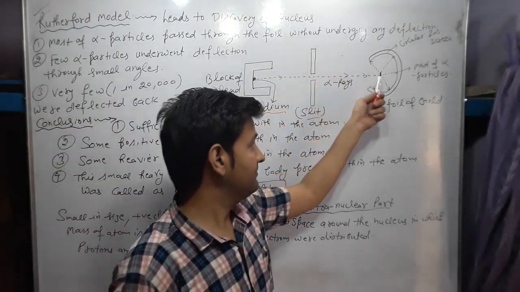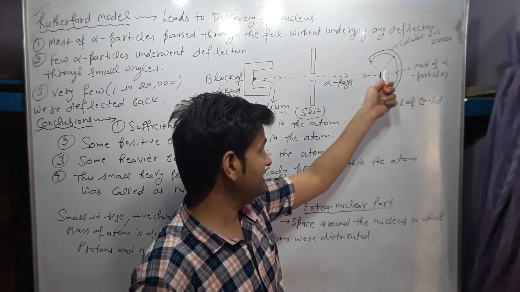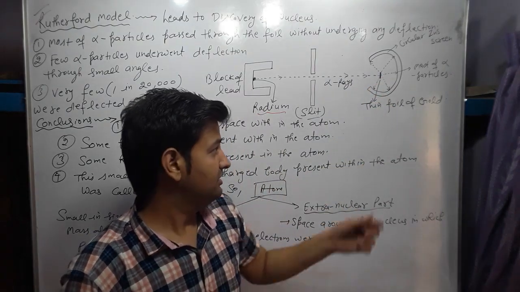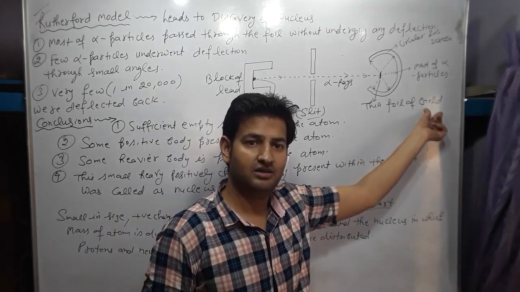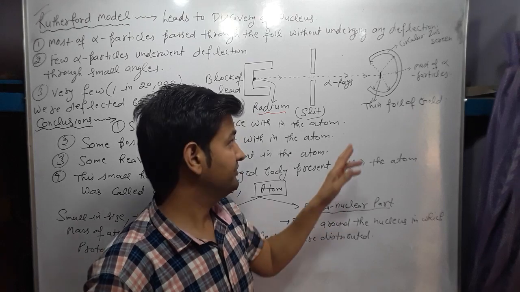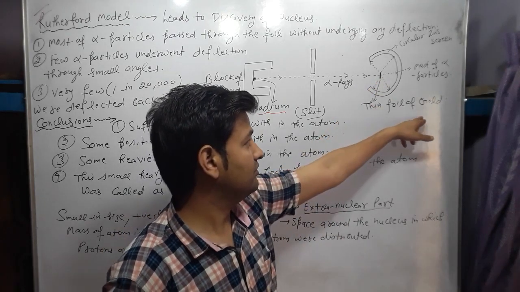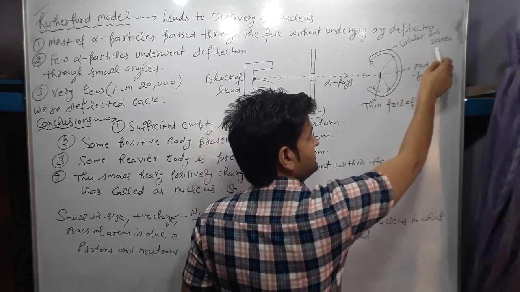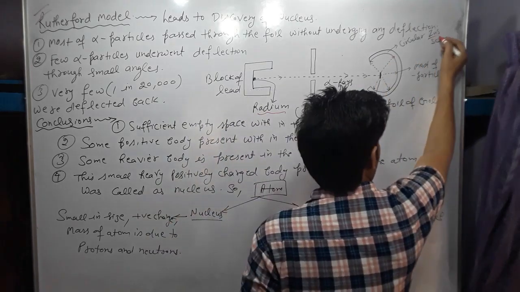These alpha rays strike a thin foil of gold. Gold is taken because it is a highly malleable metal, which can be beaten into thin sheets. And this is the circular zinc sulfide screen, where fluorescence may occur.